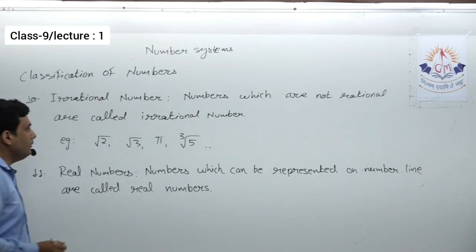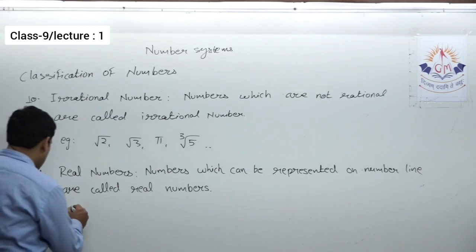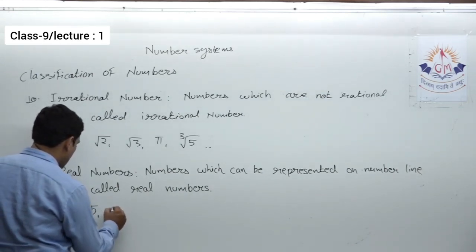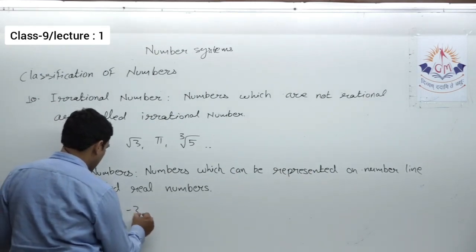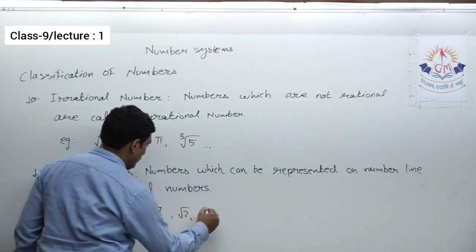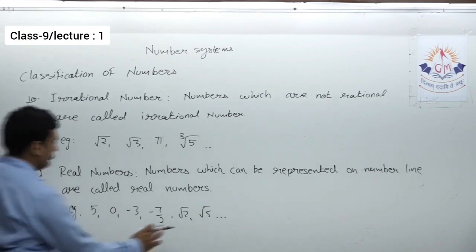Note down these two definitions. If you want some examples: 5, 0, minus 3, minus 7 by 2, root 2, root 5, and so on.